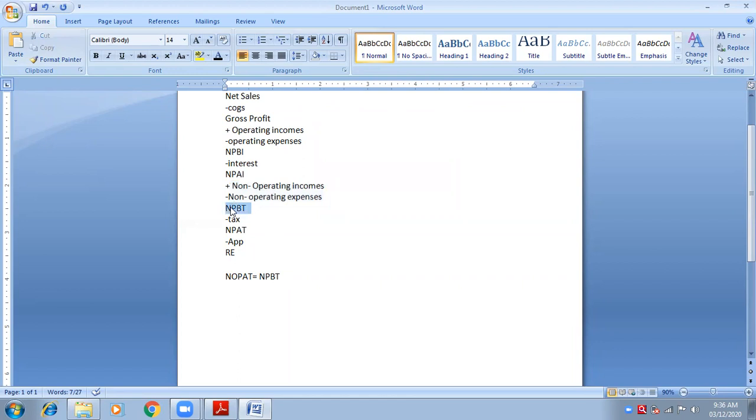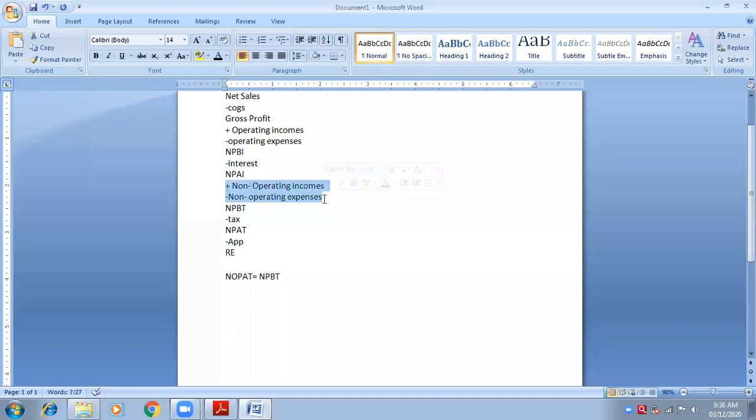So what has to be done? I have started with net profit before interest. I want to reach here. We need to go reverse. I am starting from here, net profit before tax. So, can you tell me, if I go reverse, what do I need to take out? These things are to be taken out.